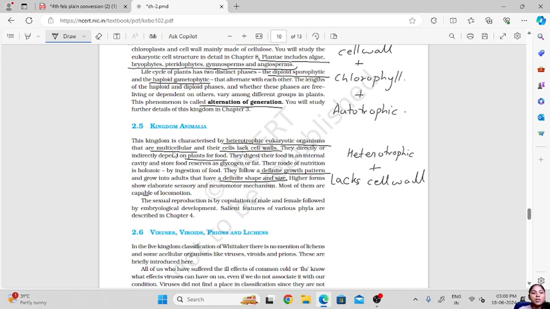Then the sexual reproduction in kingdom Animalia is by copulation of female and male followed by embryological development. Okay, so all these in detail about the animal kingdom we'll learn in chapter number 4.